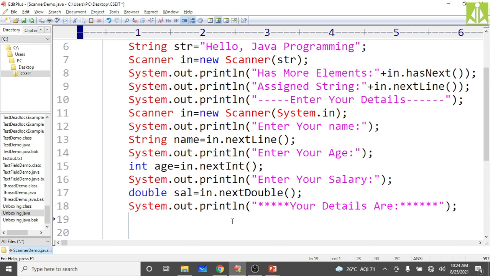We will print all the details. First we print the name: name colon, plus the value inside the name variable.